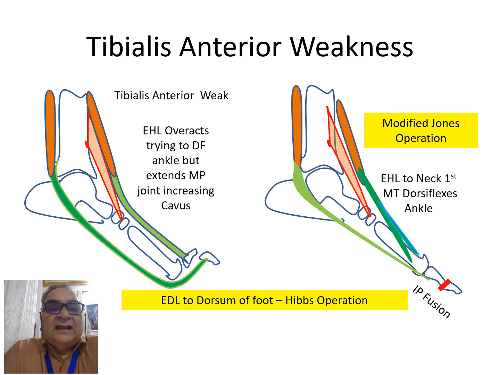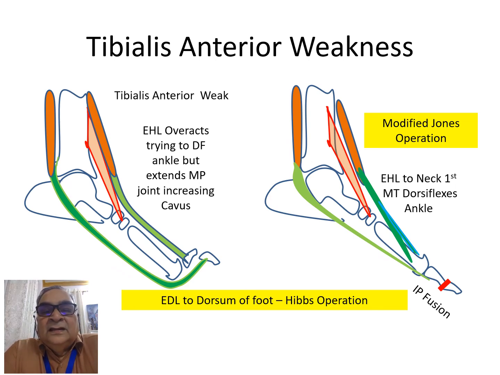Then the tibialis anterior weakness, and see the effect of the tibialis anterior weakness on the toes. So here you see that the tibialis anterior is weak. Therefore, the extensor hallucis longus and the extensor digitorum longus are trying to dorsiflex the ankle in the swing phase. So now, instead of dorsiflexing the forefoot, they are hyperextending the metatarsophalangeal joint, and this, by their bowstring action, is actually increasing the cavus.